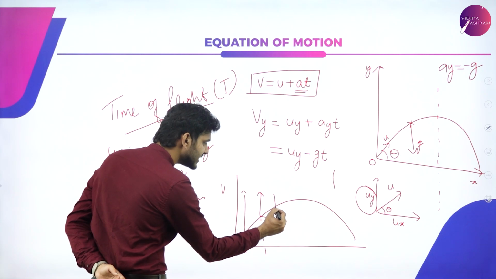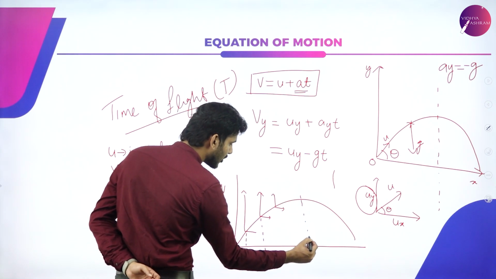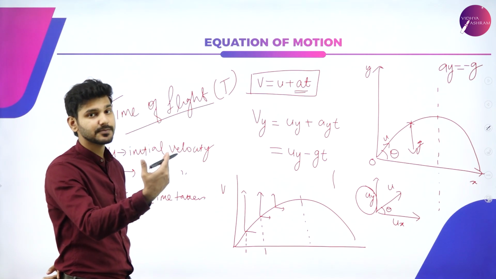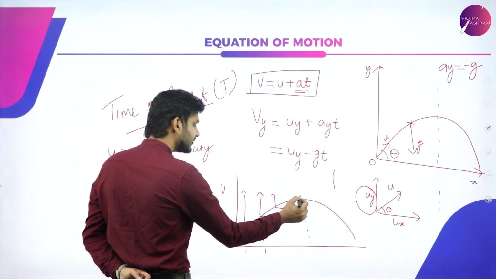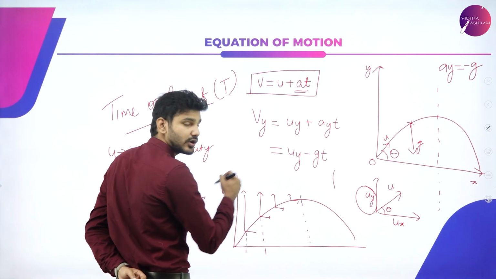It will reduce in such a manner that when it reaches the maximum height point, the vertical component will be 0.